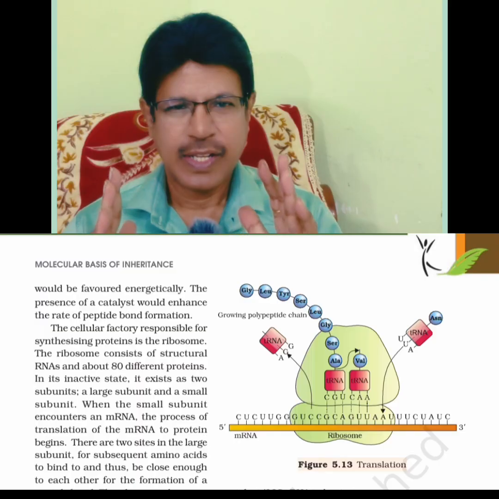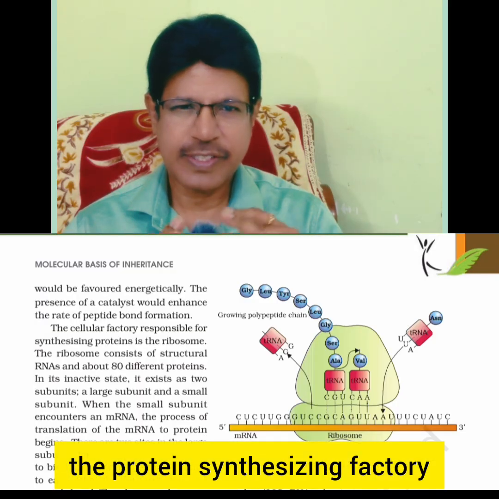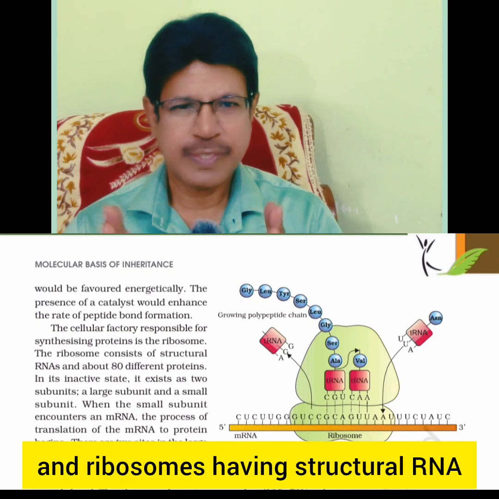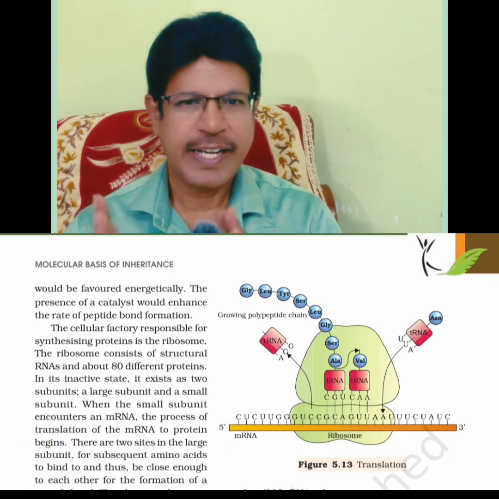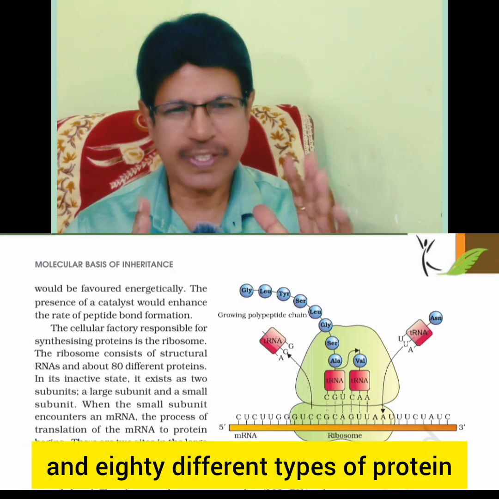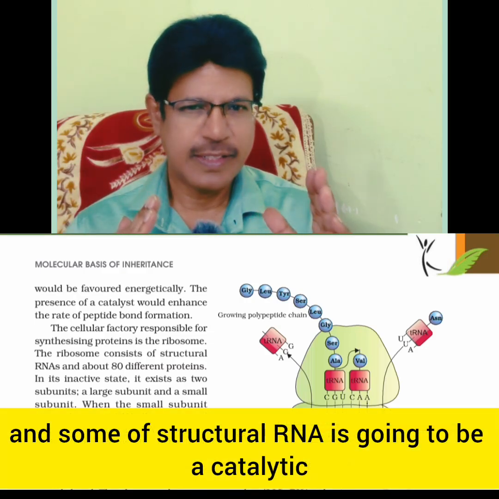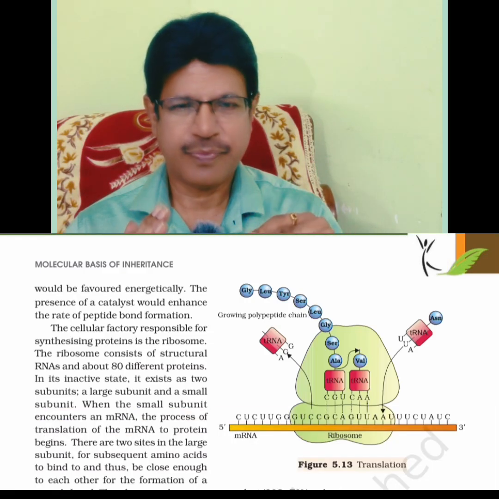Next, the protein synthesizing factory, that is the ribosomes. Ribosomes have structural RNA and around 80 different types of proteins. Some of the structural RNA is catalytic.